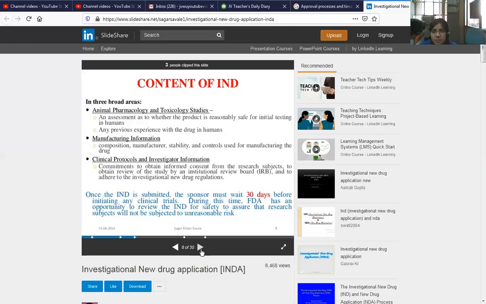Once the IND is submitted, the sponsor must wait 30 days before initiating any clinical trial. During this time, FDA has an opportunity to review the IND for safety, to assure that research subjects will not be subjected to unreasonable risk.